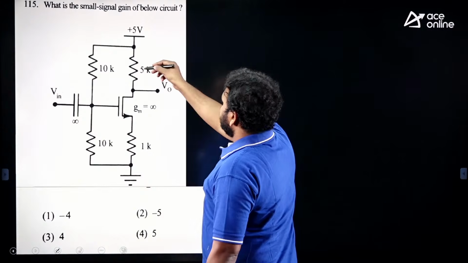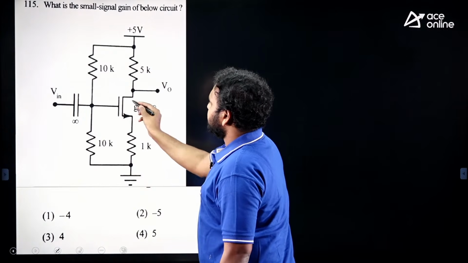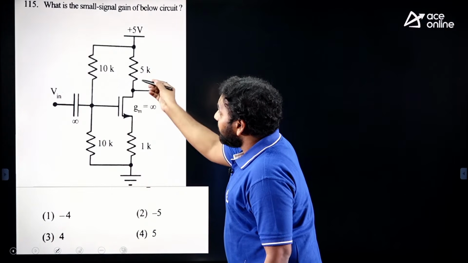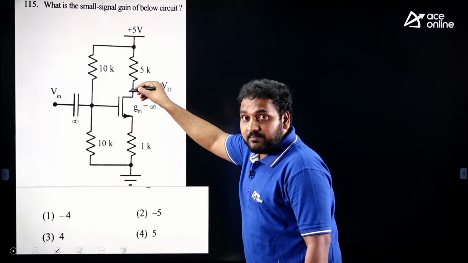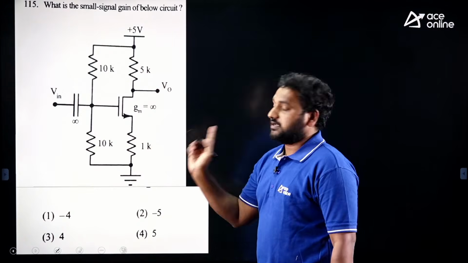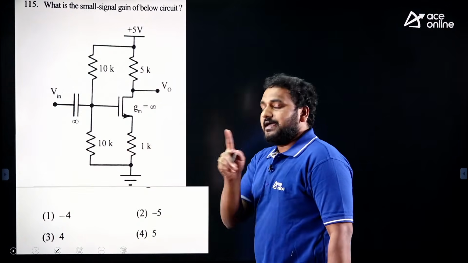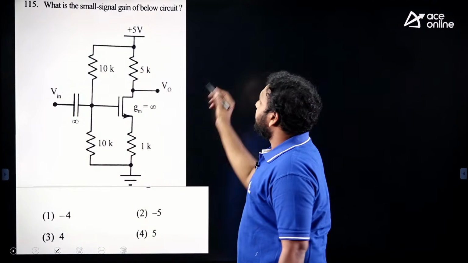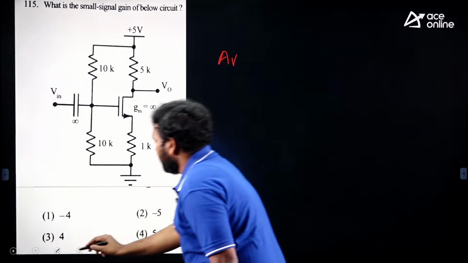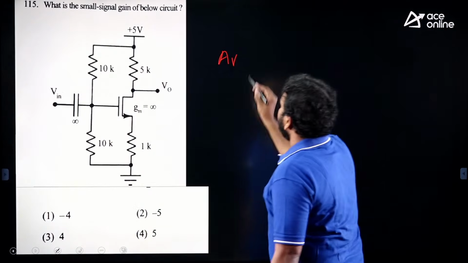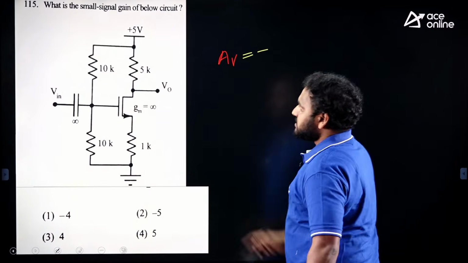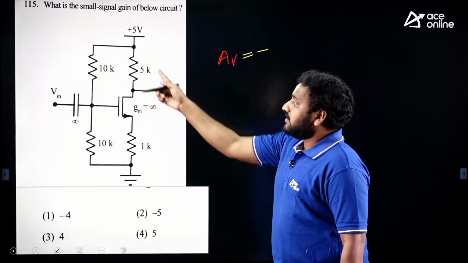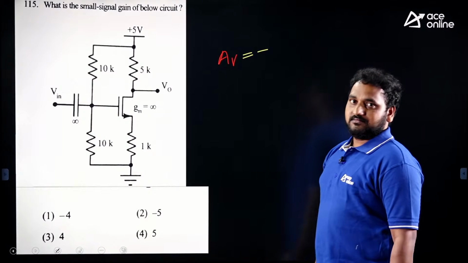If you remove this and replace the MOSFET with a transistor, it is a common emitter amplifier using potential divider bias, with bypass and without bypass capacitor. With bypass, the gain is minus Gm into Rc, but without bypass the voltage gain is equal to minus Rc by Re, in the case of a transistor, collector resistor over emitter resistor.